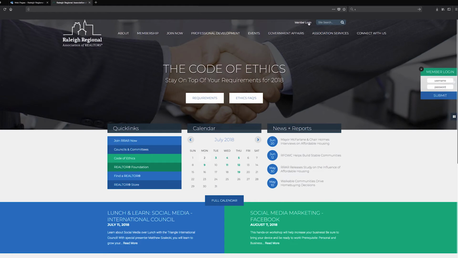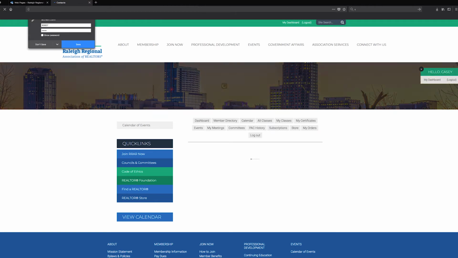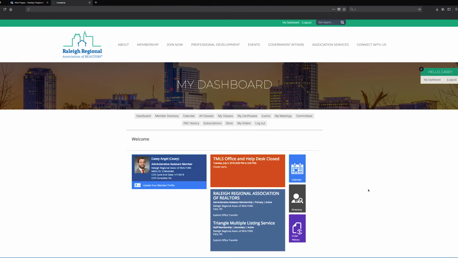So I'm going to put in my information to log into the dashboard and the website. If you click over here on my dashboard, it will bring it up into a full screen. And as you can see, I have a personalized portal for myself. It has my name, my information, those things that are available to me, as well as my professional affiliations with the Realtors Association, as well as the Triangle MLS Multiple Listing Service, and so much more.